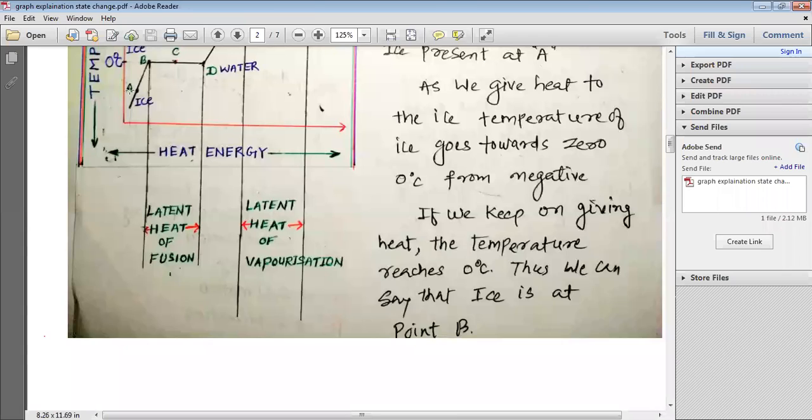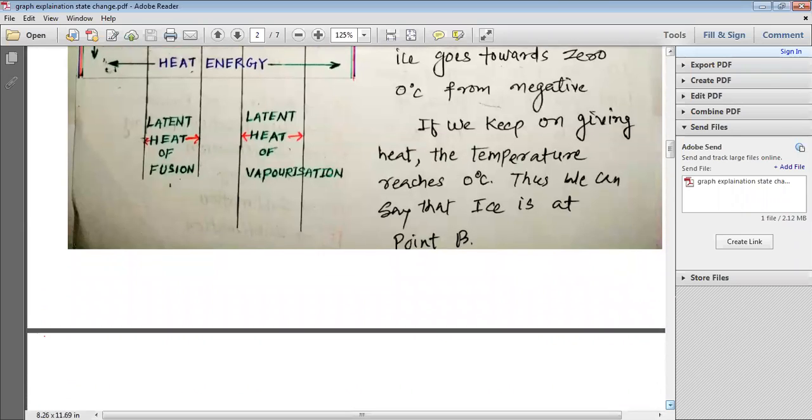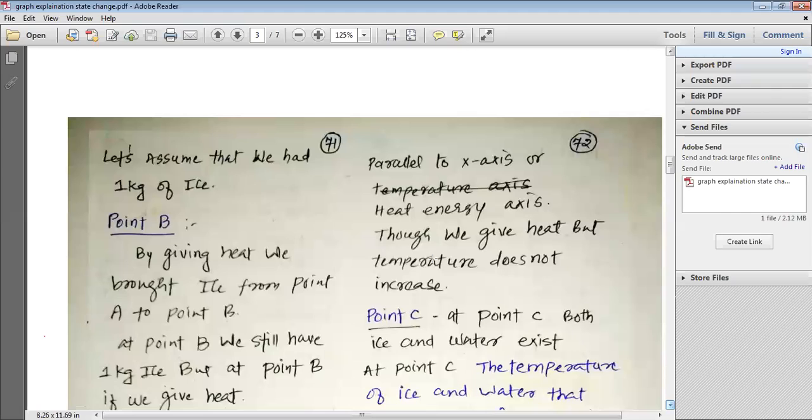That means it becomes less and less negative, and the temperature moves towards 0 degree centigrade. When the temperature is 0 degree centigrade, we have reached point B. So when we have reached point B, the temperature of ice is 0 degree centigrade.